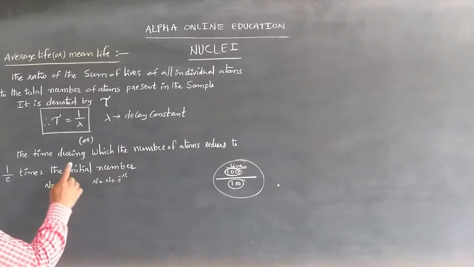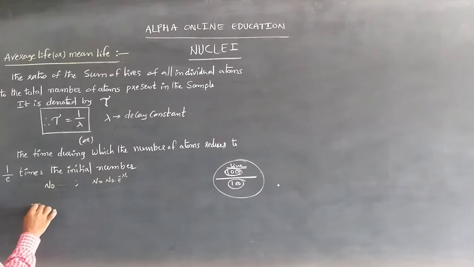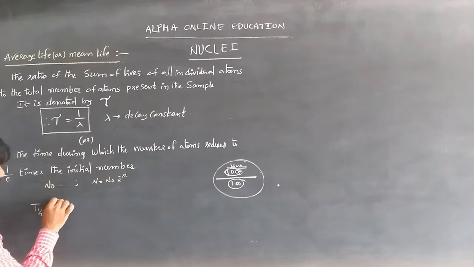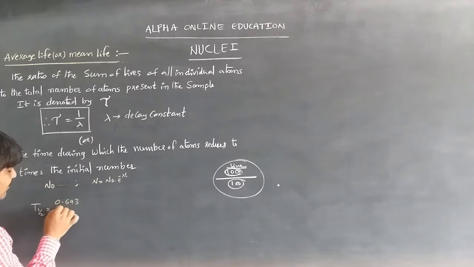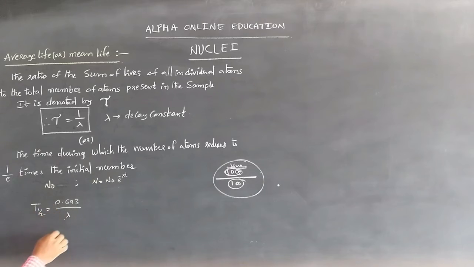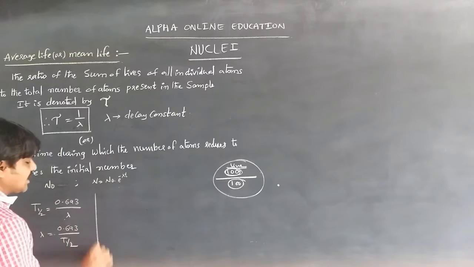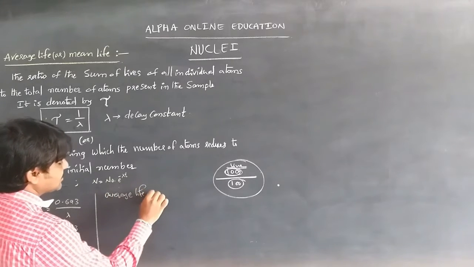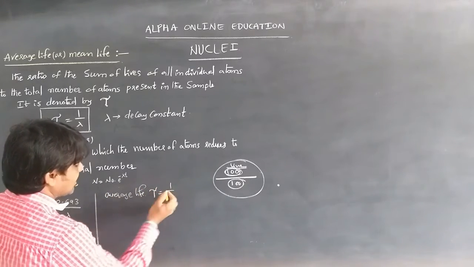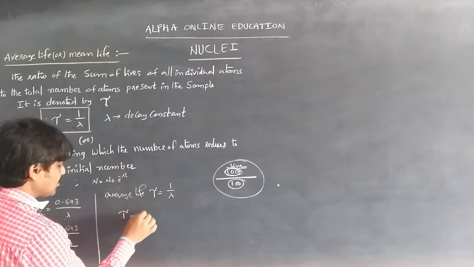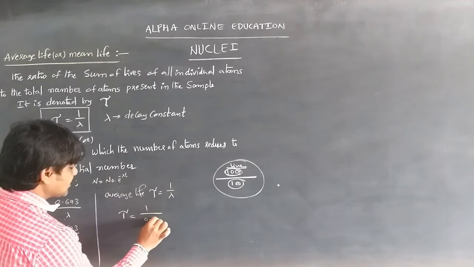Here we have the half life, t half, which is equal to 0.693 by lambda. From this formula, lambda is equal to 0.693 by t half. By substituting this lambda in the average life formula, tau is equal to 1 by lambda, we get tau is equal to t half by 0.693.